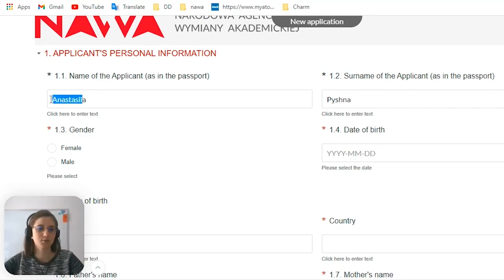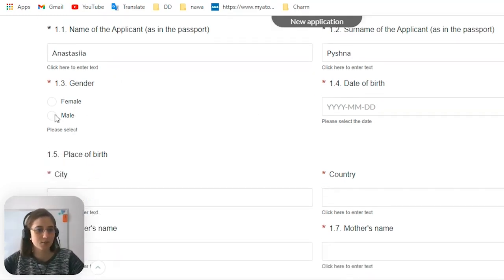So you need to put your name, last name. Very important that you put it as it is written in the passport, because even in my language, sometimes it's not 2 I's. And the official transliteration showed that there should be 2 I's. So be careful with that. Put the name as it's in your international passport. Then you need to put your gender, so female, and date of birth.